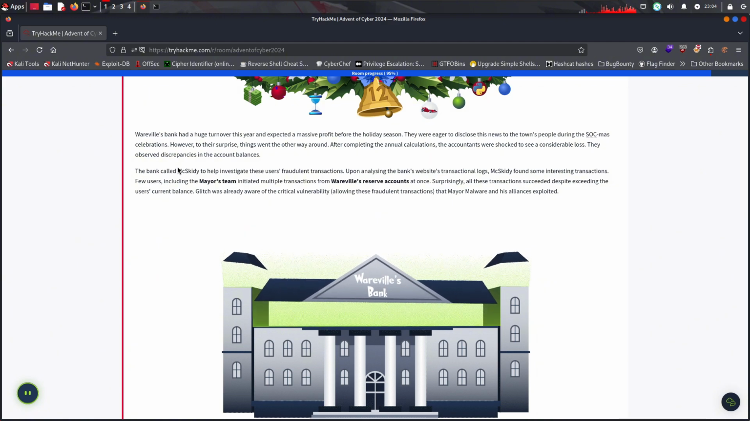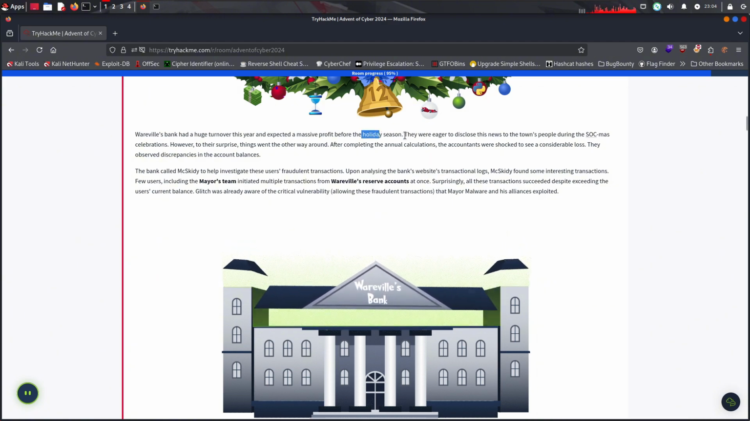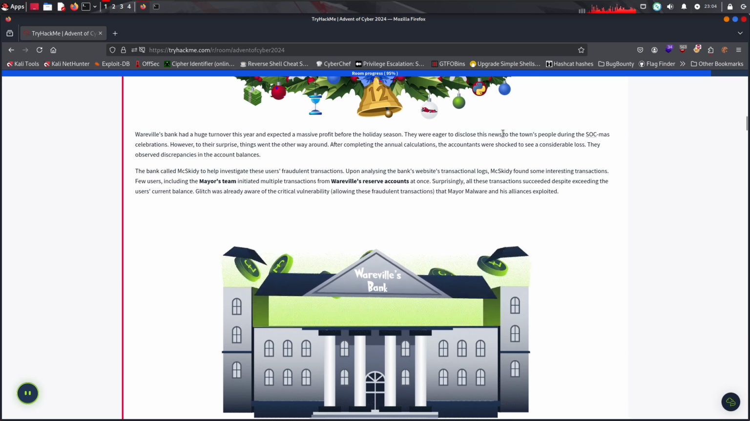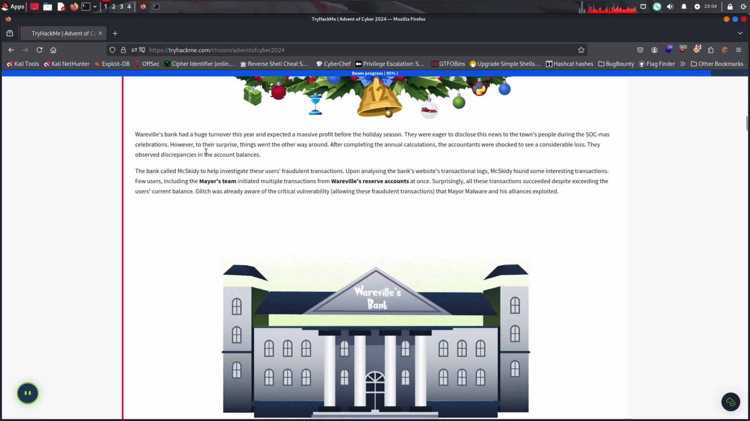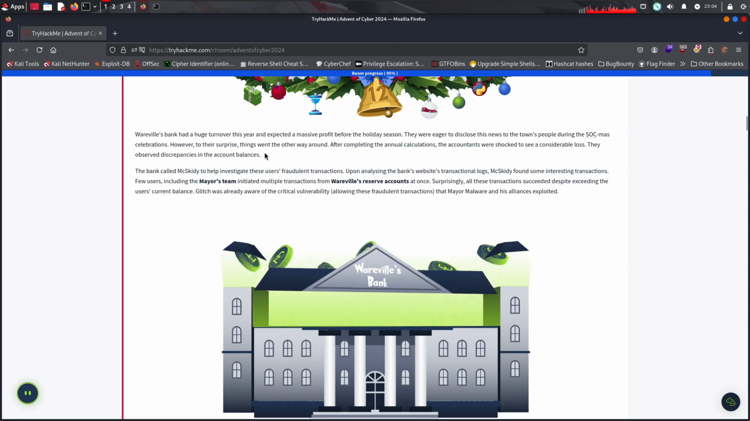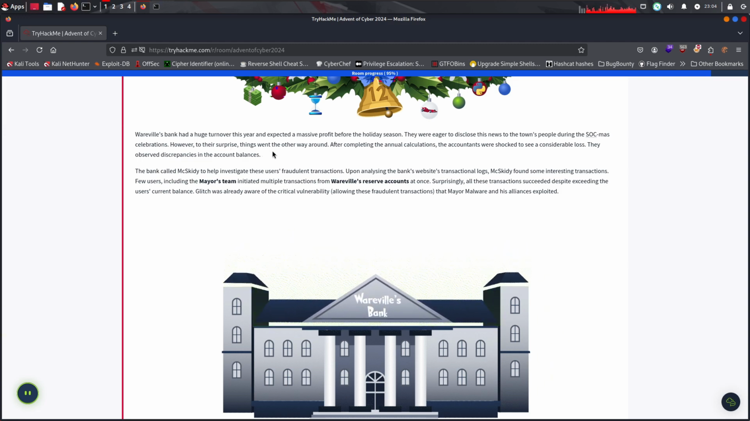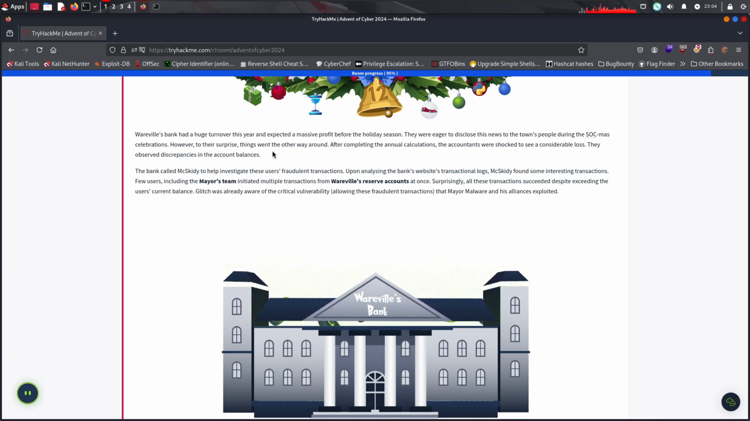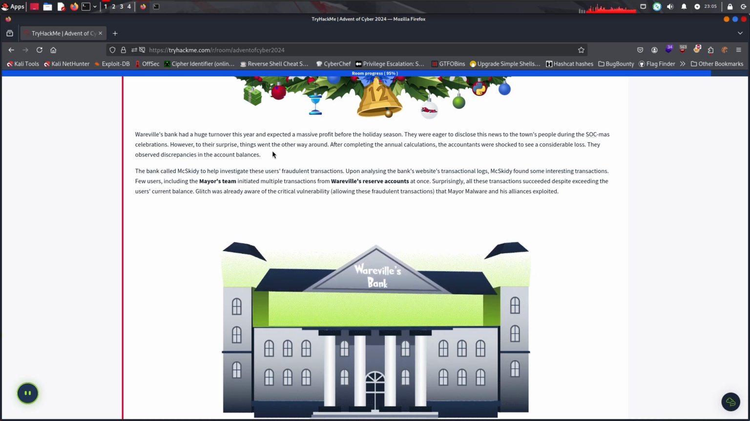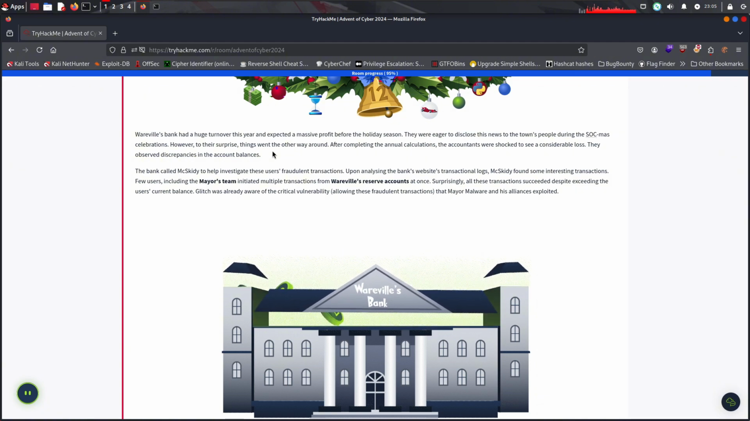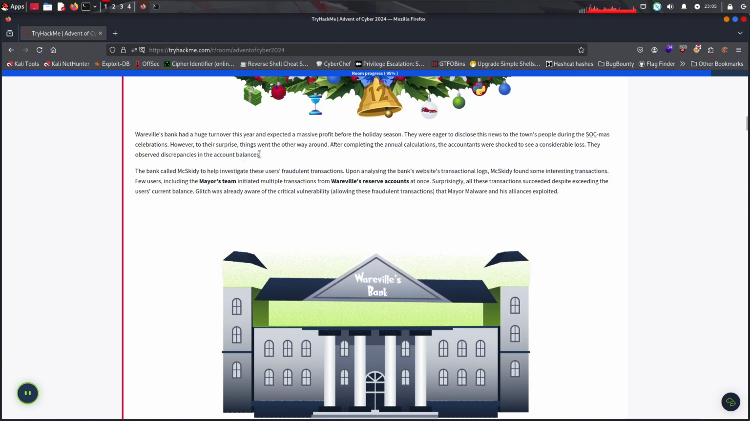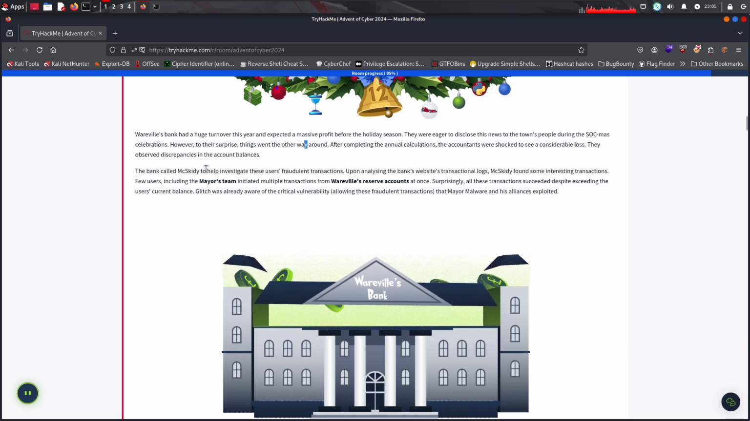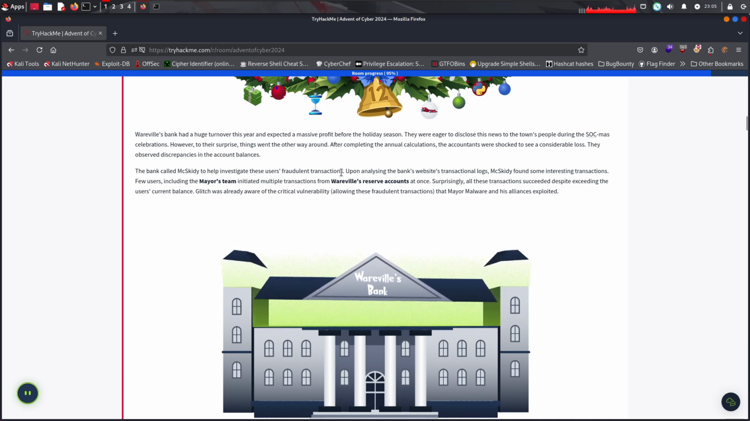Werewolves Bank had a huge turnover this year and expected a massive profit before the holiday season. They were eager to disclose this news to the townspeople during the Sockmas celebrations. However, to their surprise, things went the other way around. After completing the annual calculations, the accountants were shocked to see a considerable loss. They observed discrepancies in the account balances.